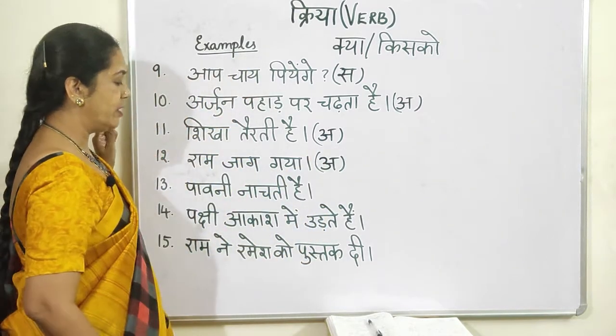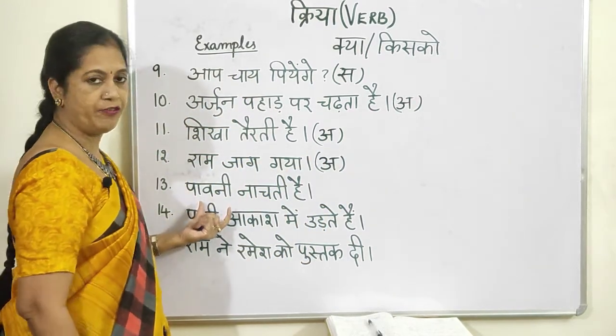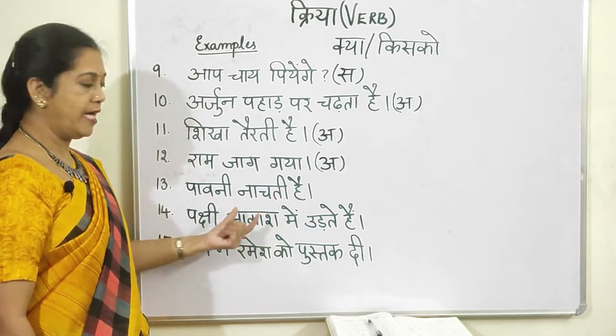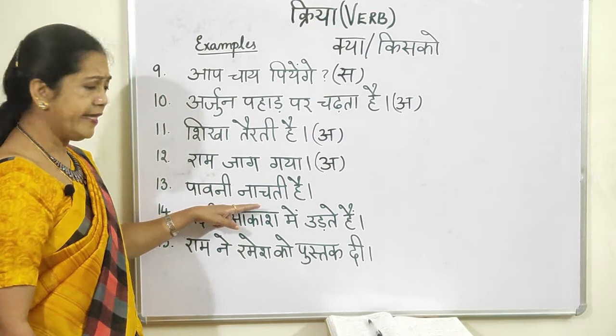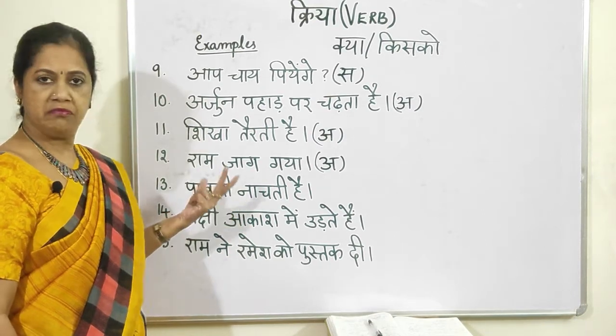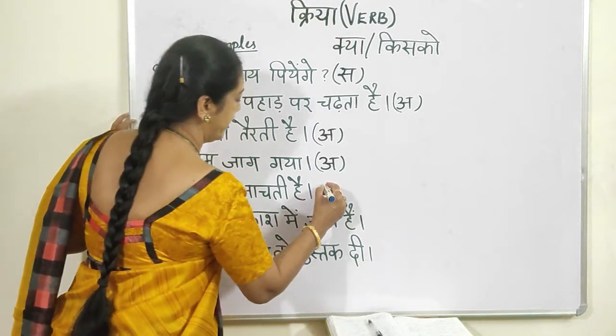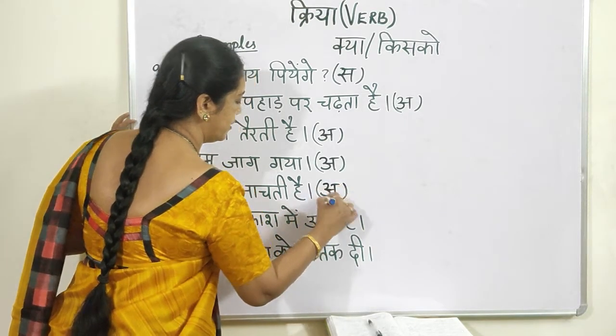Now Pavni नाचती है. Pavni is the name of a girl. Pavni dances. नाचती है, that is, she dances. Now again here, क्या नाचती है? No answer. किसको नाचती है? You won't get an answer. So again it is akarmak.